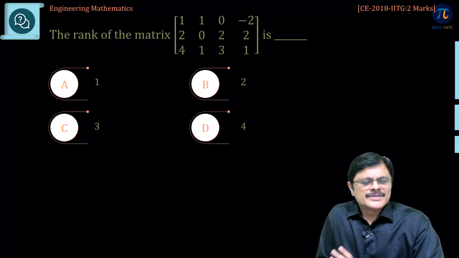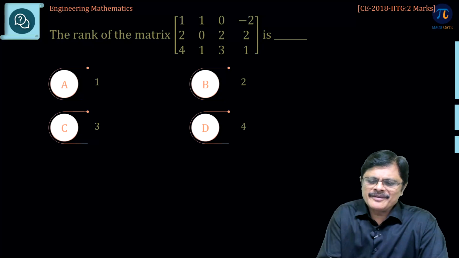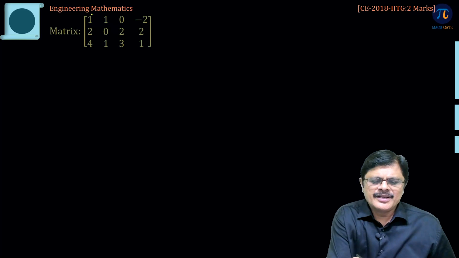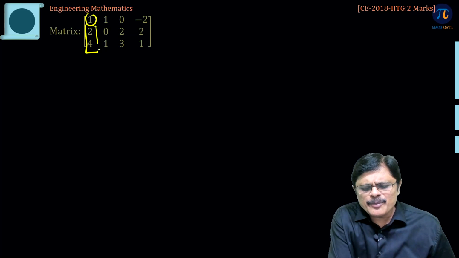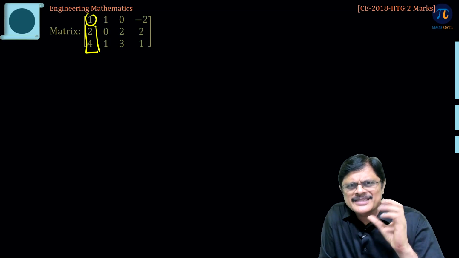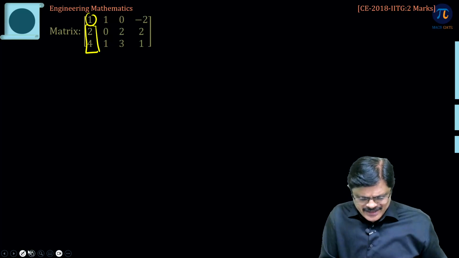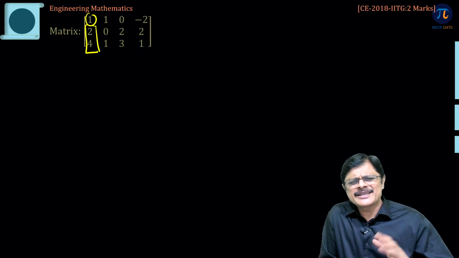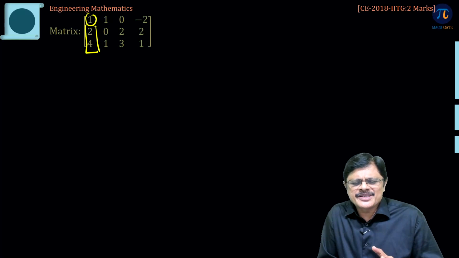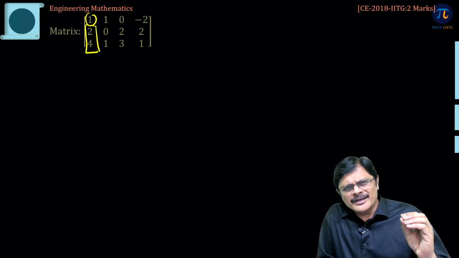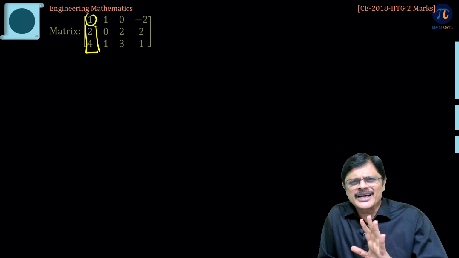Next question, same story. If you are able to find some observation, use it, otherwise reduce it to echelon form using forward elimination. Even the systematic procedure can give you the answer within 1 minute, sir. See, some people always try to make some observations. Observation is one which you should get immediately. Generally, when it is a big matrix, then only try to do observation. Otherwise, if you are not able to find any observation, directly apply forward elimination, you will get the answer faster.